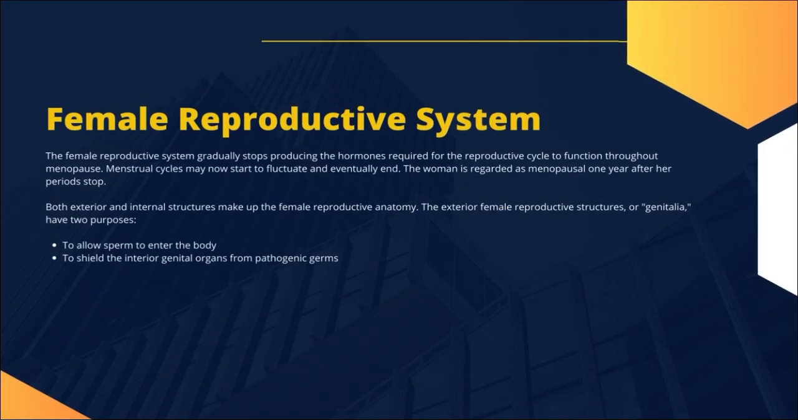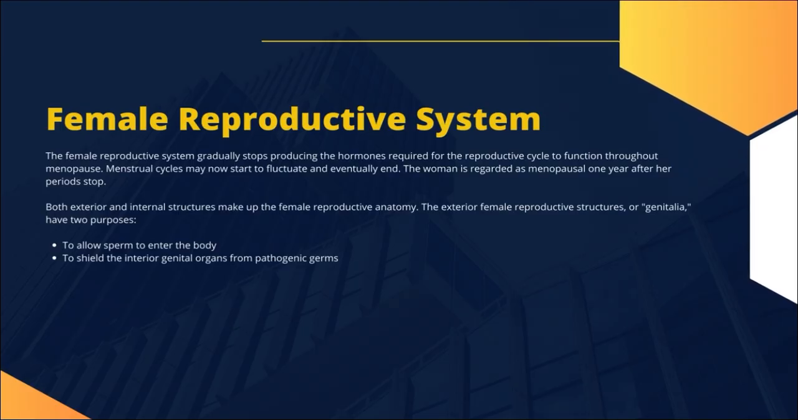The female reproductive system gradually stops producing the hormones required for the reproductive cycle to function throughout menopause. Menstrual cycles may now start to fluctuate and eventually end. The woman is regarded as menopausal 1 year after her periods stop.